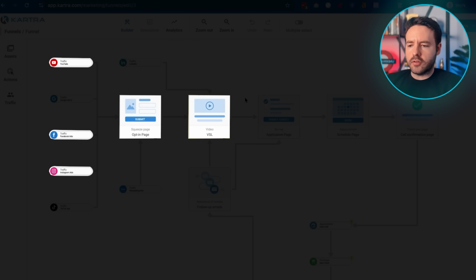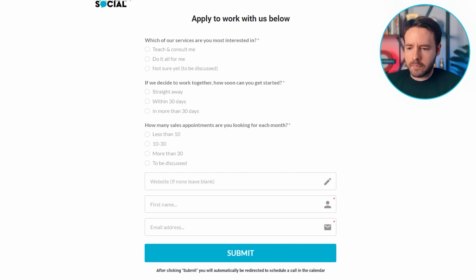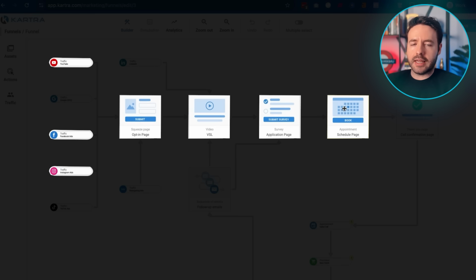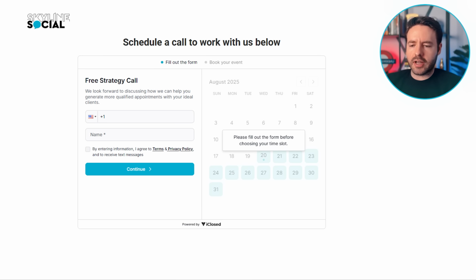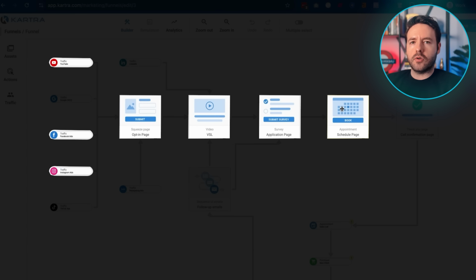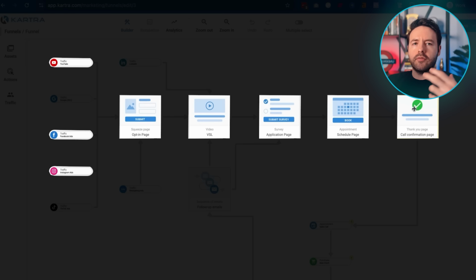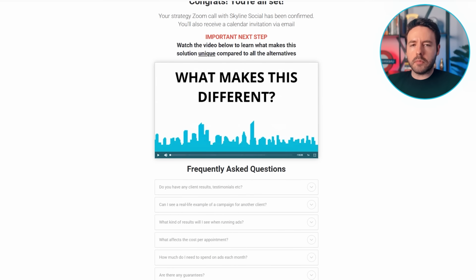So that's when they can go to the next step, which is typically an application page where you can pre-qualify them further if you wanted to. And then they can go to a schedule page where they can literally schedule a call on your calendar. And then finally, after they schedule a call on your calendar, we send them to a call confirmation page. And the call confirmation page is just a page where you can give them additional information before the call to warm them up even more.